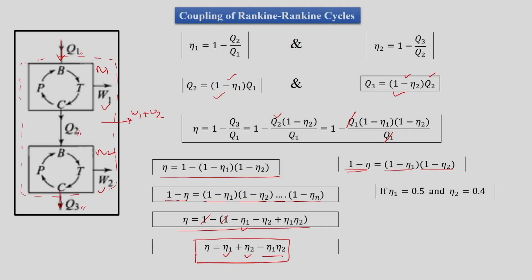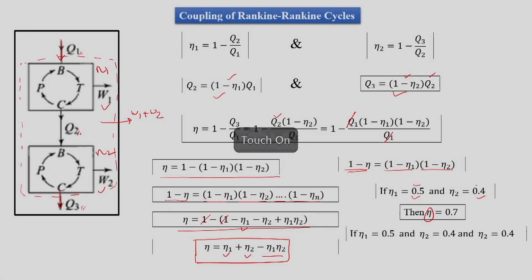Now take that eta 1 is 50% efficiency, eta 2 is a 40% efficient cycle. Now, if we combine these two cycles, then eta is equal to 70%. So, this eta is improved. If we club two cycles, then the clubbed cycle will have higher efficiency than the individual cycles.